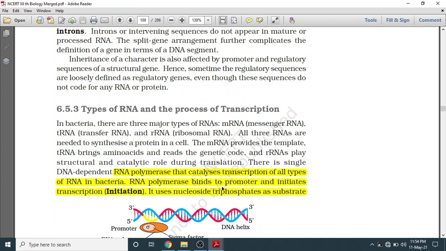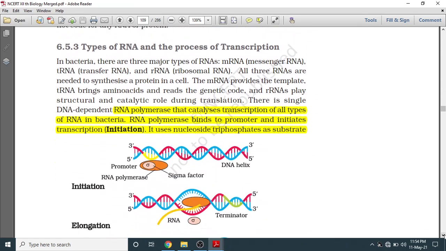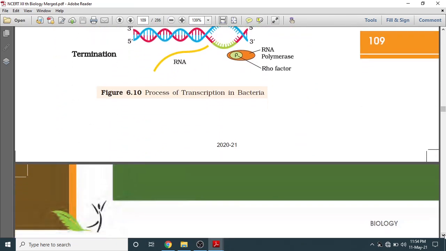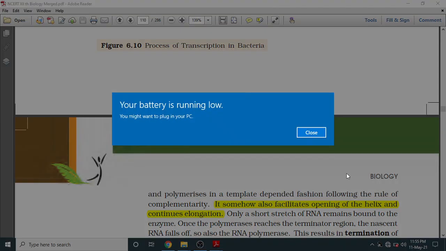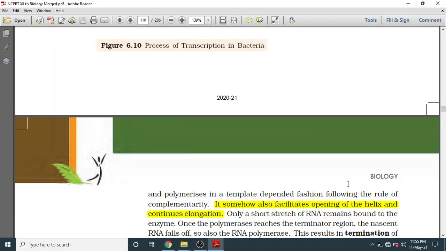RNA polymerase binds to the promoter and initiates transcription. It uses nucleoside triphosphate as substrate. Then if we look at the next page, it somehow also facilitates opening of the helix and continuous elongation. So we will discuss